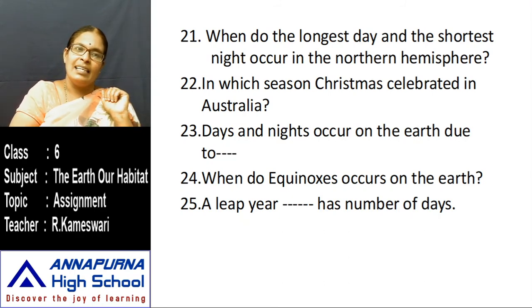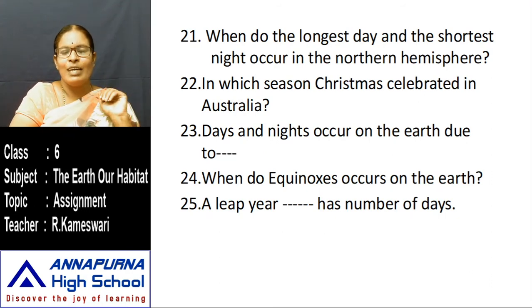Next, in which season is Christmas celebrated in Australia? Australians celebrate Christmas in one season. What is the name of that season? Next, days and nights occur on the earth due to dash motion. Due to which motion do days and nights occur on the earth?